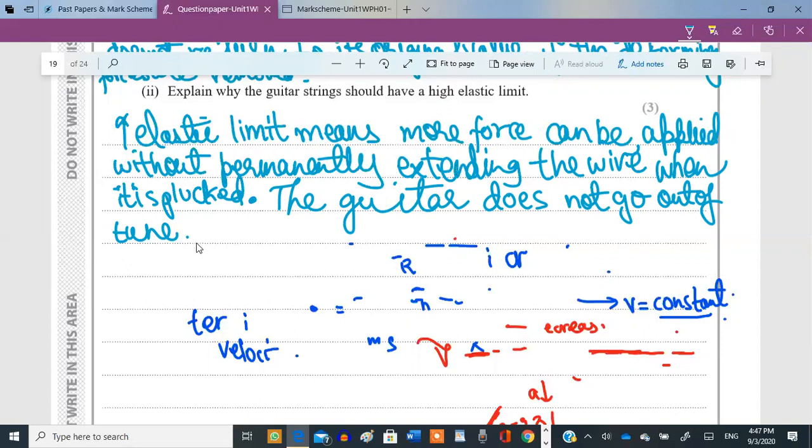So I guess that should be enough for 3 marks. High elastic limit means more force can be applied without permanently extending it, without permanently deforming it, so the guitar stays in its tune. And yeah, that's it. 3 marks.